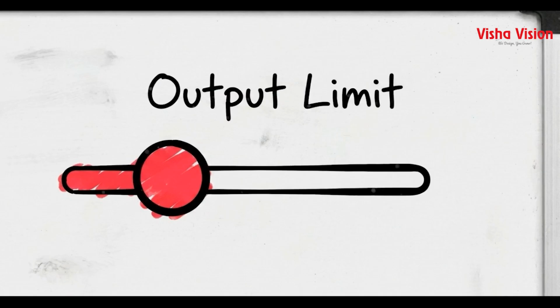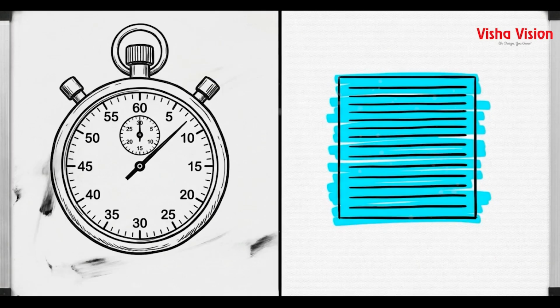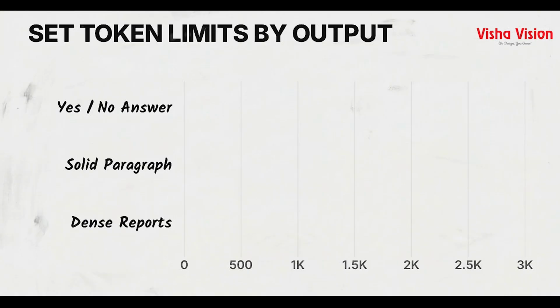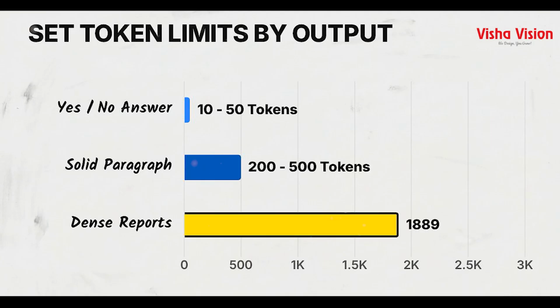Practitioners constrain this number for 3 specific reasons: to control the computing costs billed by the API, to reduce the time it takes for an answer to generate, and to force concise formatting. The standard brackets are clear. You allocate 10 to 50 tokens for a yes or no answer. You allocate 200 to 500 tokens for a solid paragraph, and you allocate 2,000 or more for dense reports.